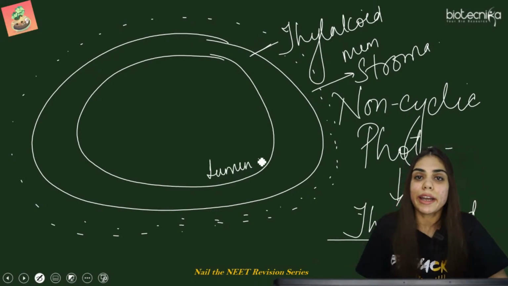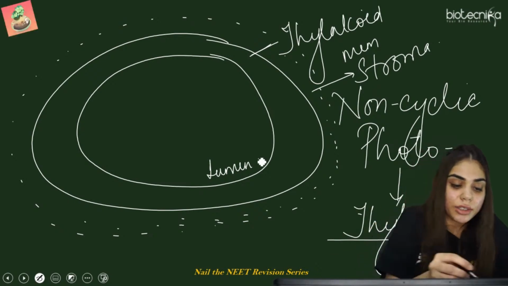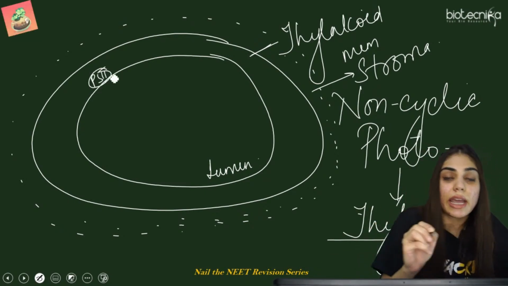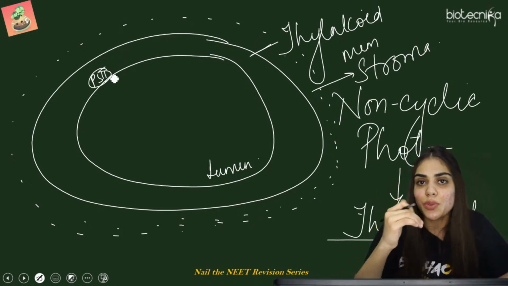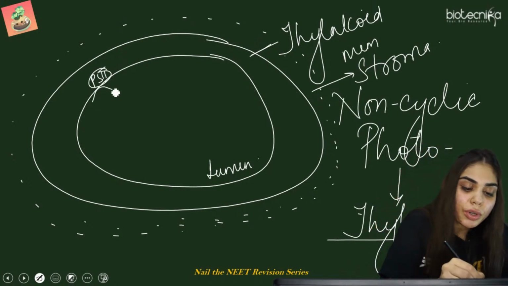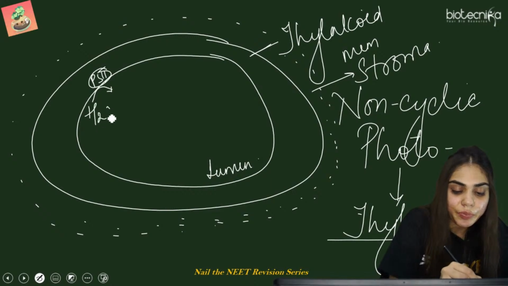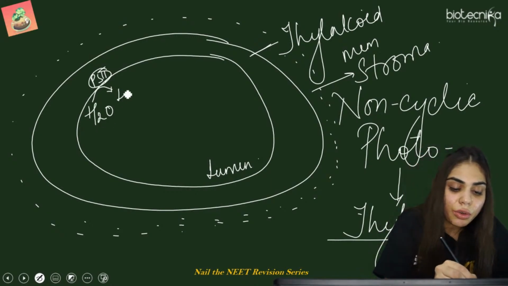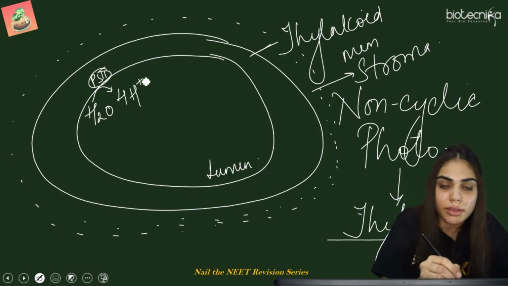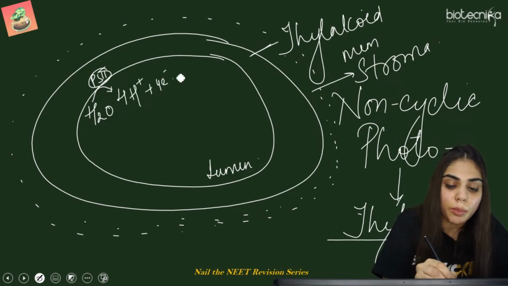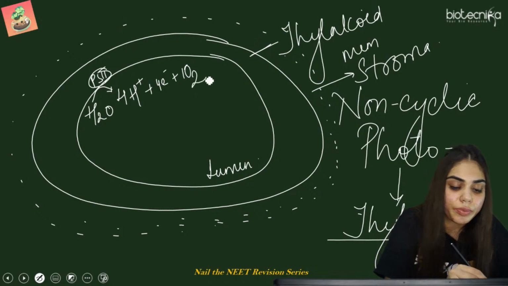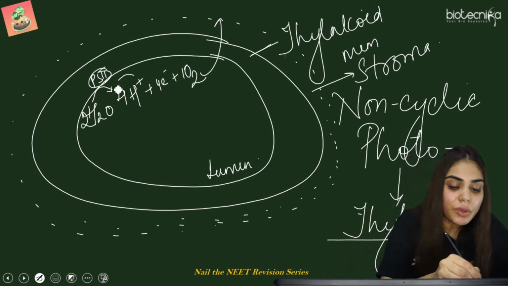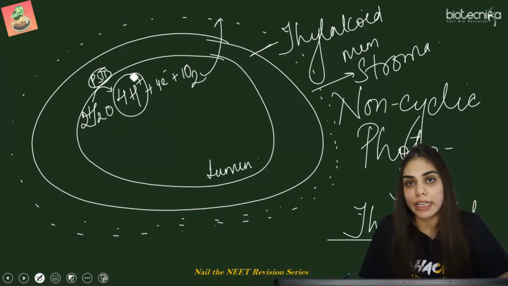Recall the diagram of non-cyclic photophosphorylation. Firstly, PS II was there, which was just above the membrane. And below this PS II, photolysis of water is happening. Now, what was this photolysis doing? It was generating 4 hydrogen protons, 4 electrons plus 1 oxygen molecule that is released back to the stroma. But if you see, 4 protons are generated here.